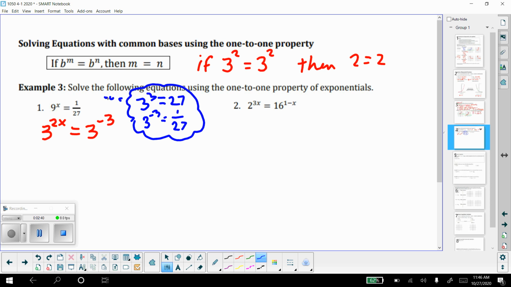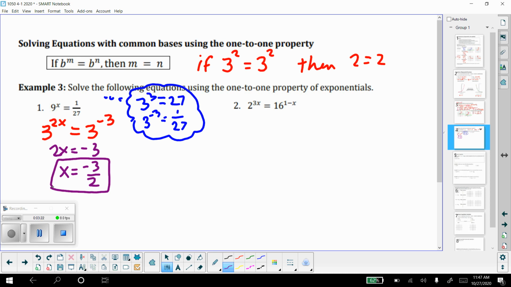Okay, so look, we've got our one-to-one property right here in front of us at this point. We've got 3 to the 2x equals 3 to the negative 3. We have the same base of 3 on each side, and the two expressions are equal to each other. So based on this property, that means the exponents have to be equal to each other. So we can say that 2x equals negative 3, and therefore x equals negative 3 halves. And we just solved that exponential equation by using common bases, or using our one-to-one property of exponentials.